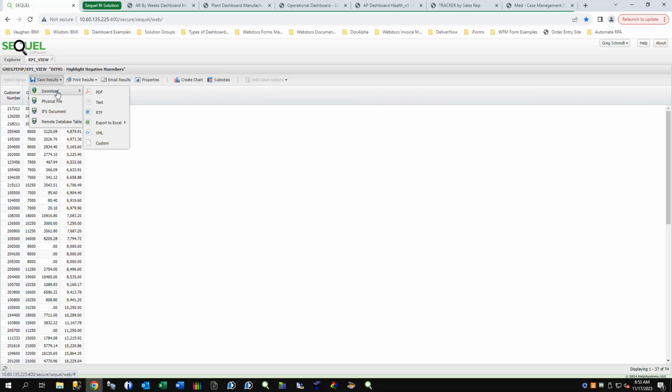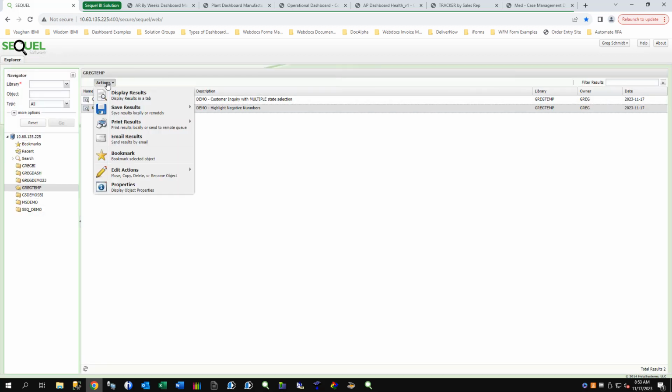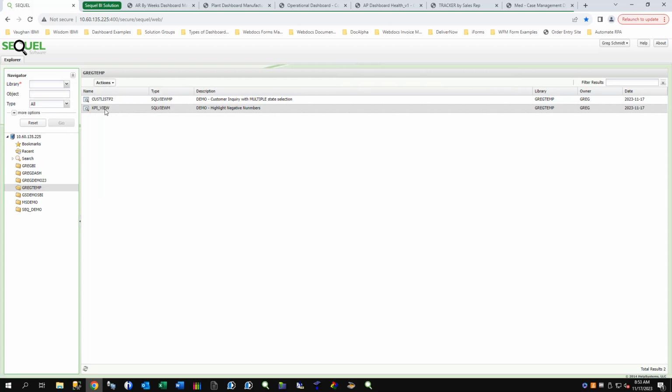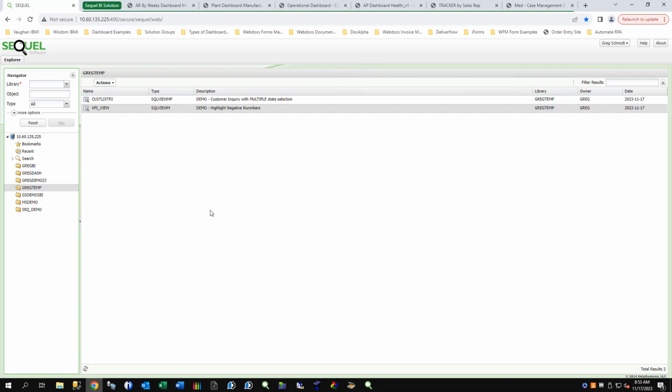So from this interface here, from the view interface, you can download it and say export it to Excel, and then pick your Excel option. If I was at my front screen here, I could just push this little actions button here, and then say download it, display, do all that stuff inside of here. So you can do it there. You can right click on it and do that. You'll save results and download it there as well. So you do have some different options there.